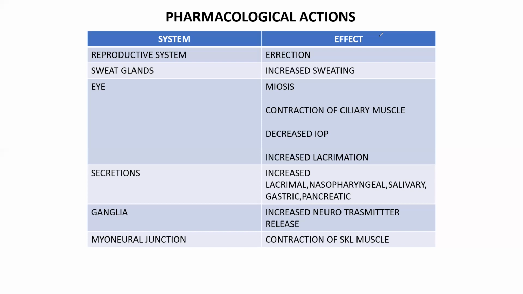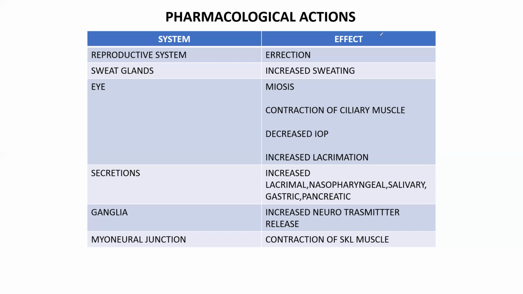So coming to secretions, all secretions are increased. Everything in the body, whether exocrine glands or apocrine glands, whatever it may be, all secretions are increased, like lacrimal, nasopharyngeal, salivary, gastric, pancreatic, intestinal secretions. All secretions are increased through the parasympathetic nervous system. And coming to ganglia, it shows increased neurotransmitter release with the help of N receptors.